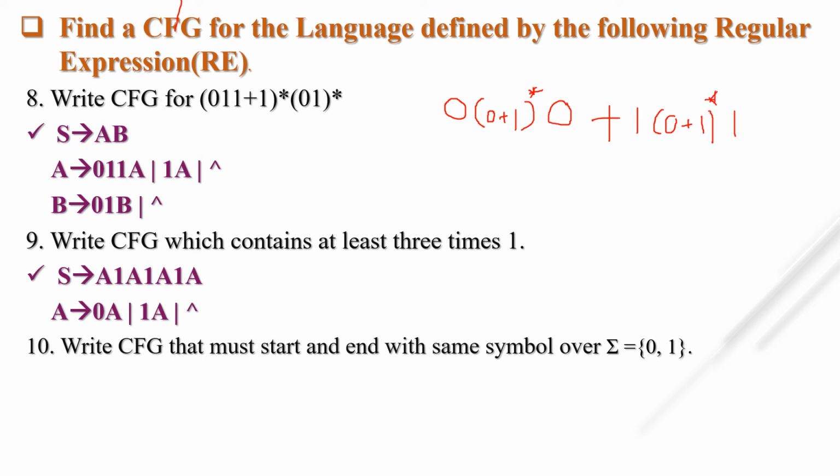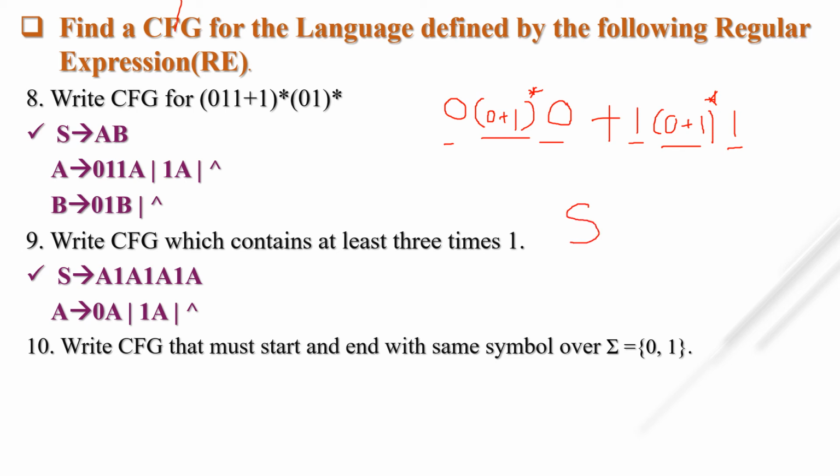For any combination of 0 and 1 we simply write 0 plus 1 the whole star. For 0 plus 1 the whole star we already know the context-free grammar. Simply you have to put 0 and 0 at the beginning and the end. Similarly for 1 we put 1 at the beginning and 1 at the end.